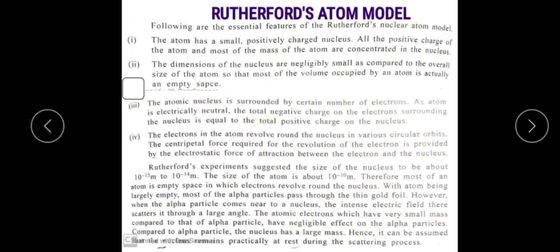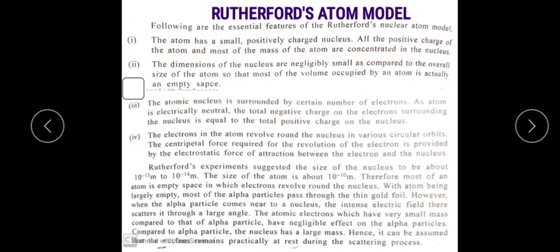On the basis of these results, he concluded some essential features about the atom. This is the Rutherford atomic model, which explains the following features. The first thing is that the atom has a small positively charged nucleus.